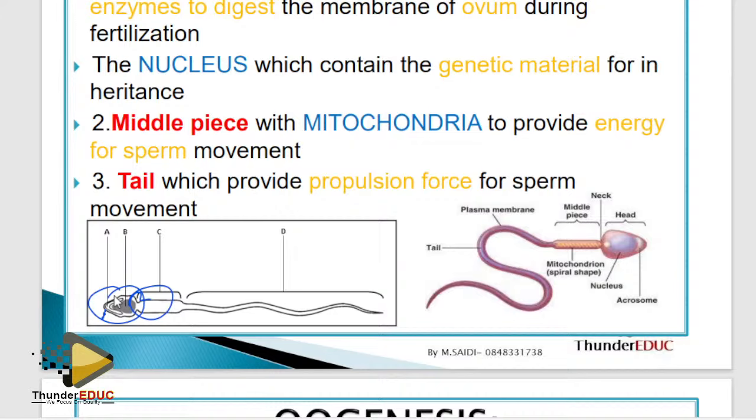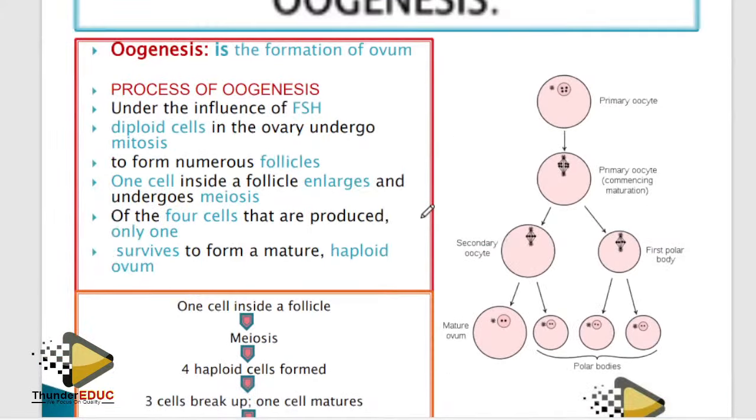But they can ask you a question: adaptation of the sperm for locomotion. Now you only talk about the tail and the middle piece, that's all. Adaptation of the sperm for fertilization. Now they are talking about only fertilization. You only talk about the acrosome and the head. Is it clear? Don't just go and say, I know the sperm. Look at the question critically. You remember these words. All right, let's continue.